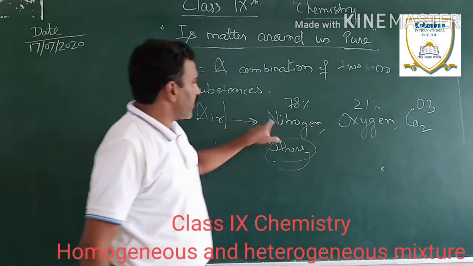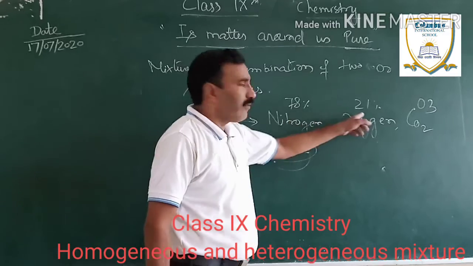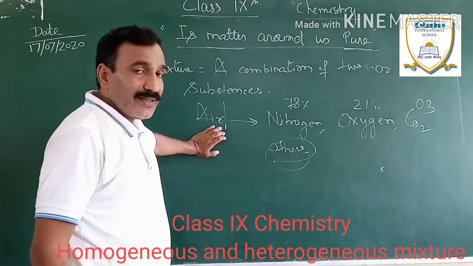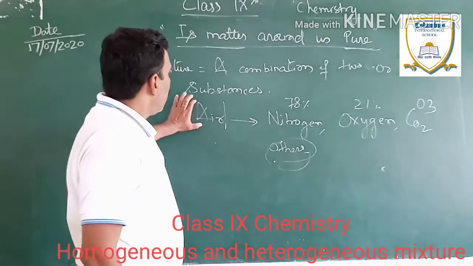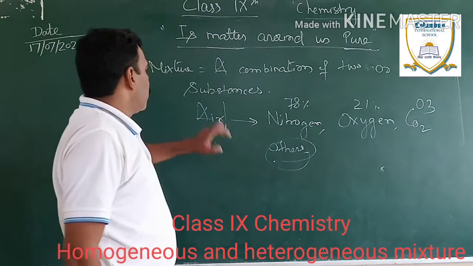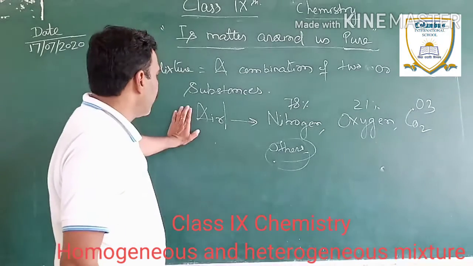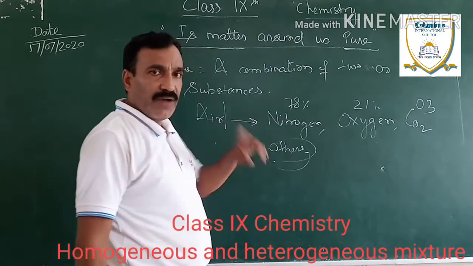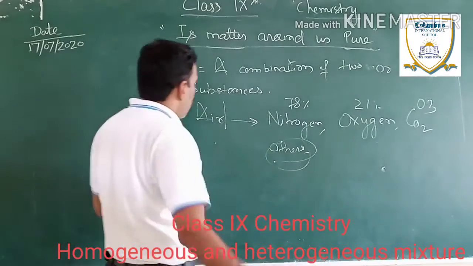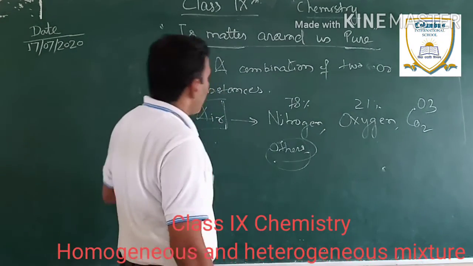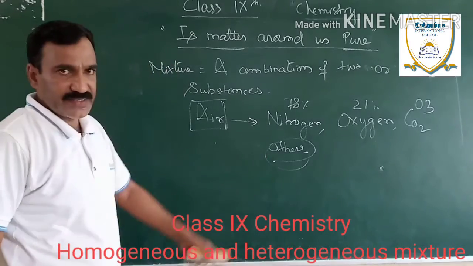However, substances in this air are in a fixed proportion, yet we are calling it air, and this is not satisfying the condition of compound or alloy. There is some difference between these 2 points. I will explain you later. However, air we used to say a mixture of different components, different gases.